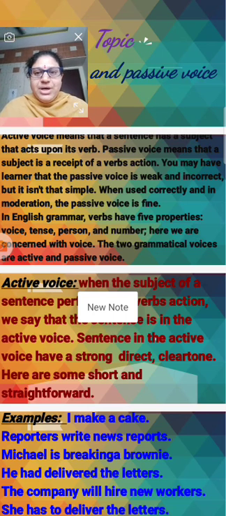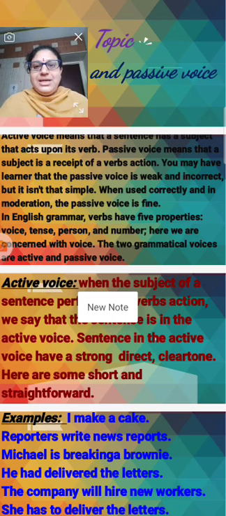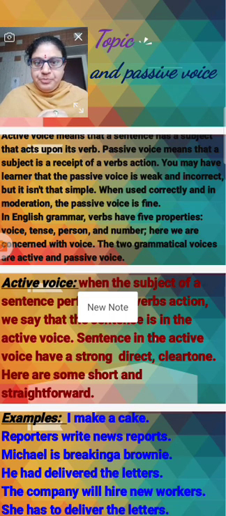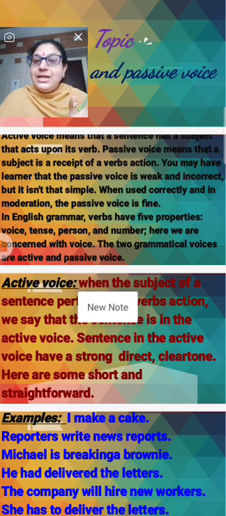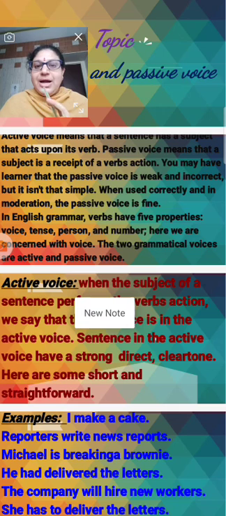What is the active voice? Active voice means that a sentence has a subject that acts upon its verb. Passive voice means that a subject is a recipient of a verb action. You may have learned that passive voice is weak and incorrect, but it isn't that simple, when used correctly and in moderation.